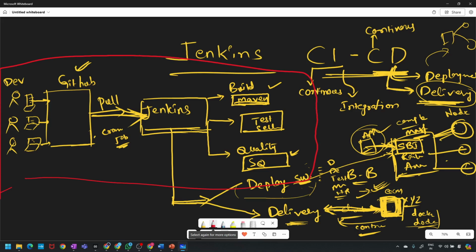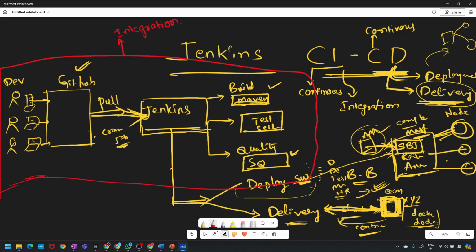Whatever this process is, this process is continuous integration. Why continuous? Integration between the tools. What is the integration? The integration between the tools.